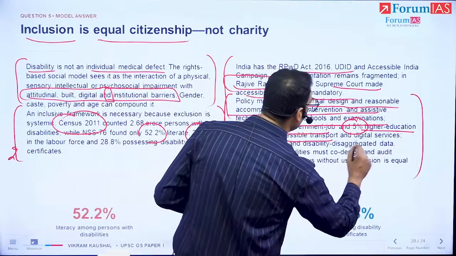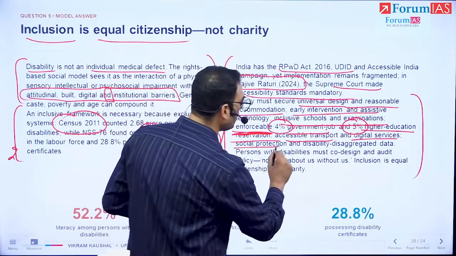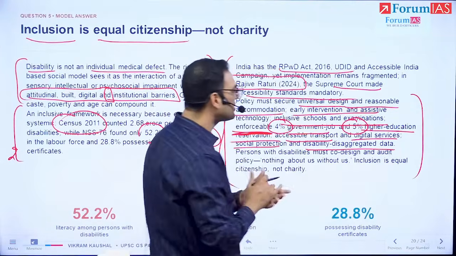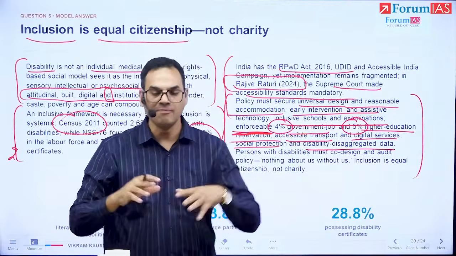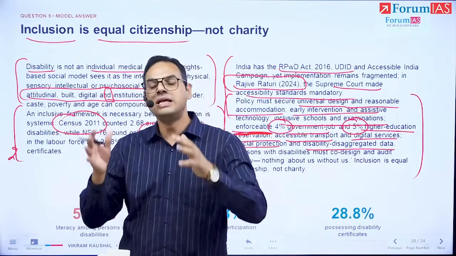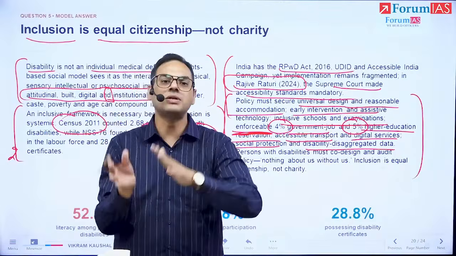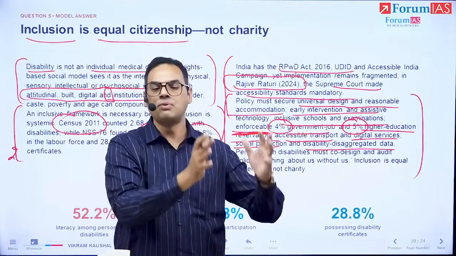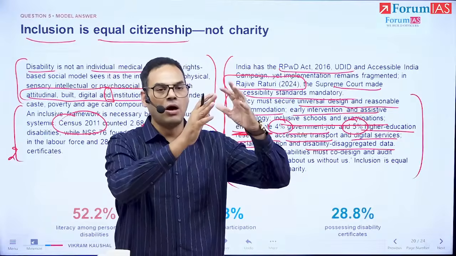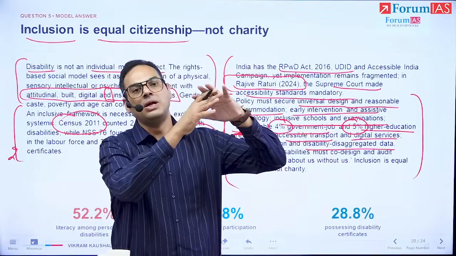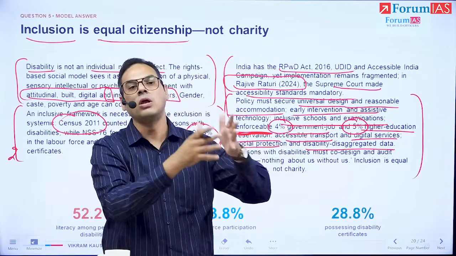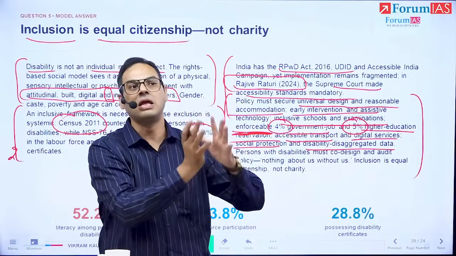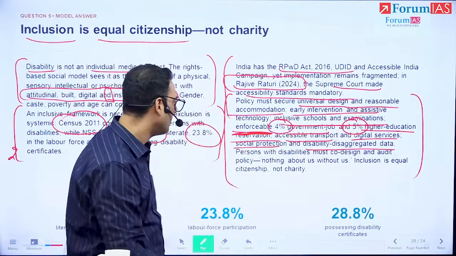Accessible transport and digital services, social protection, disability disaggregated data, meaning when we are looking at total data, then it should provide us separate already processed data, right, about how the people with disability are being impacted, or people with impairments are being impacted, and is it disability, right?